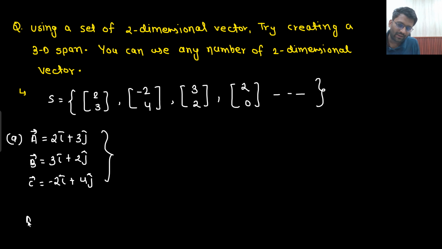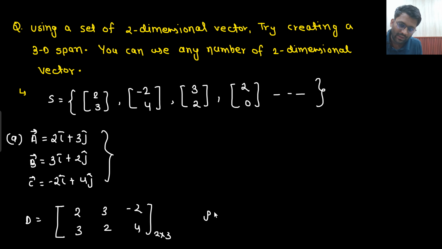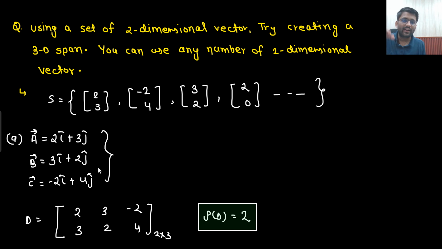So I will create a matrix D and calculate its rank. Let's write it column-wise, though you can write it any way: 2 3, 3 2, minus 2 4. Let me know the rank of this. This is 2 rows and 3 columns. When you calculate, the rank of D will come out to be 2. That means out of them only 2 are independent, the third one is dependent.